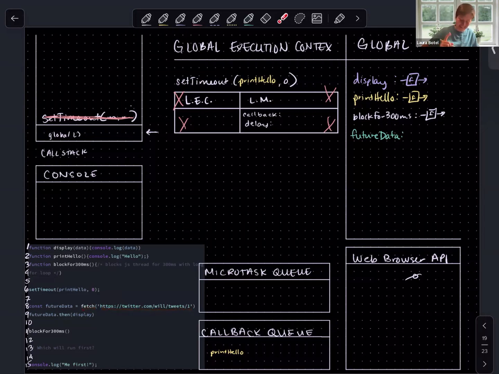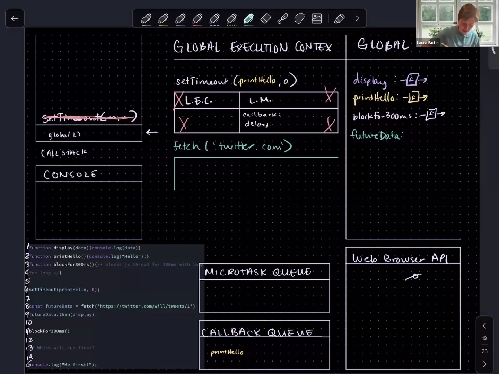So let's do this right this time. We're invoking a function, which means that we need to open up a local execution context. I'm just going to abbreviate this to twitter.com, even though we know the full URL is twitter.com/will/tweets/1. Just for the sake of space, we'll keep it short. And this execution context does just what every other execution context will do.